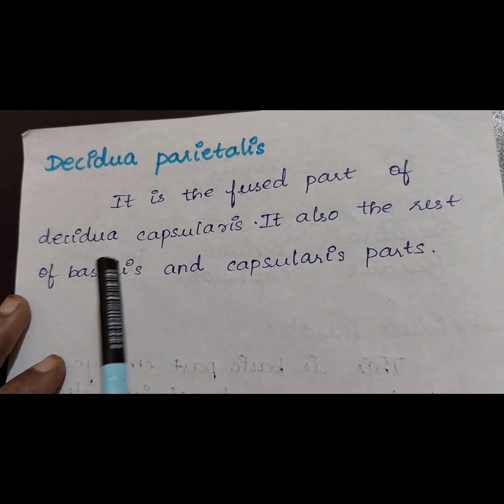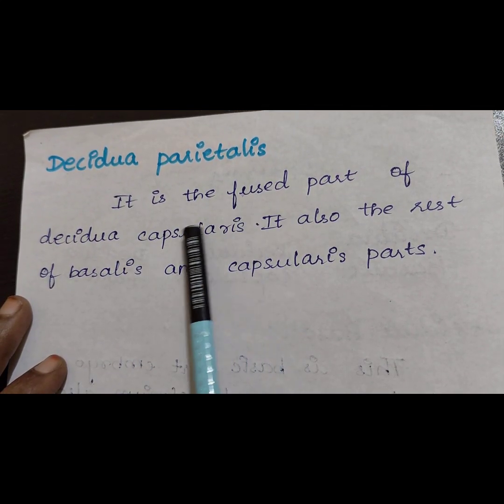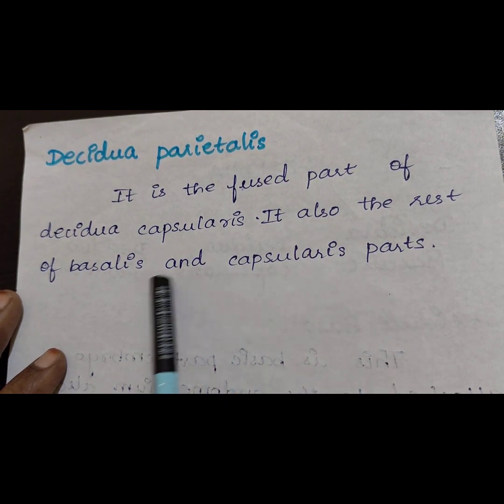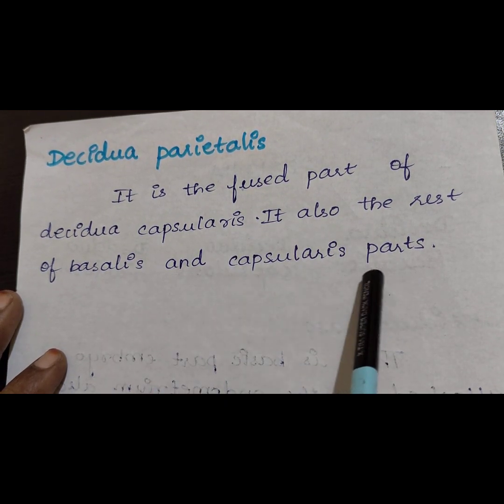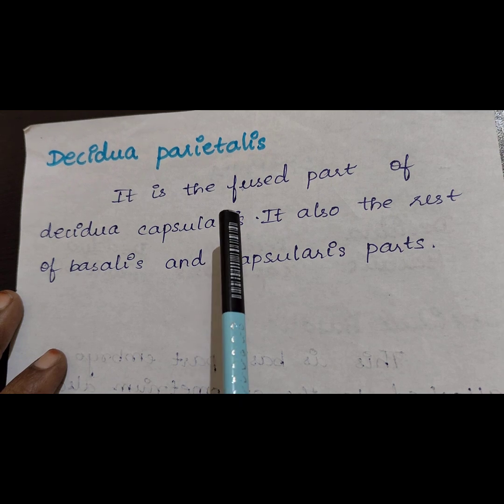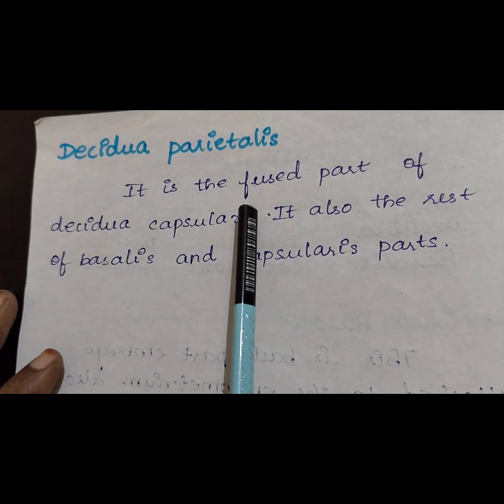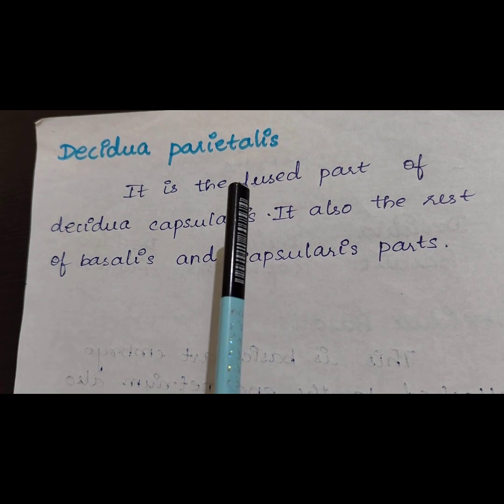And next, the last one is decidua parietalis. It is the fused part with the decidua capsularis. It is also the rest of the basalis and capsularis parts. Other than the decidua basalis and capsularis parts, we call it the decidua parietalis.